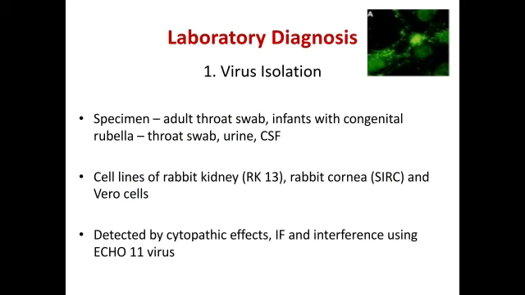Coming to the lab diagnosis, first virus isolation. The specimens collected are throat swab, urine and CSF. The virus may be isolated from cell lines of rabbit kidney, rabbit cornea and Vero cells, and they are detected by cytopathic effects, by immunofluorescence and interference using ECHO 11 virus.